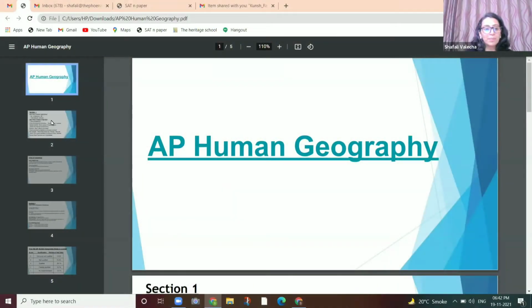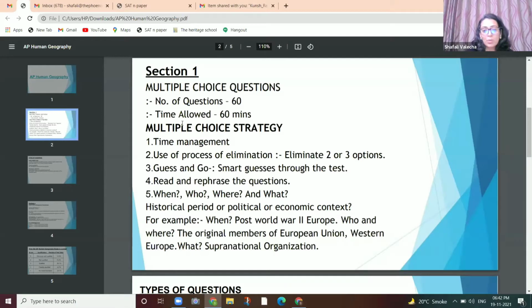Human Geography. So there are two sections, multiple choice and FRQs. We will start with multiple choice questions. Number of questions are 60, time allowed is 60 minutes. 50% is MCQs and 50% is FRQs. So the basic strategy to approach, there are 5 options.